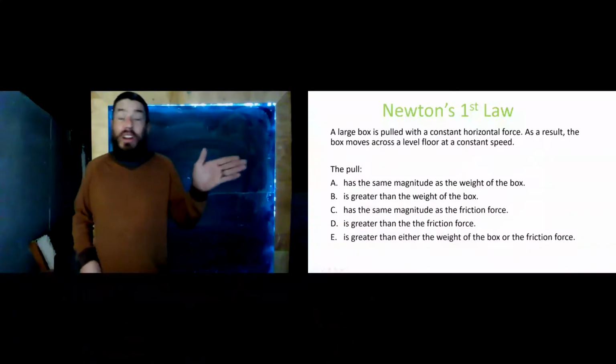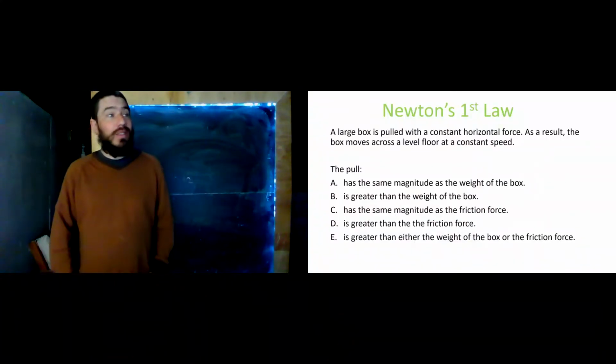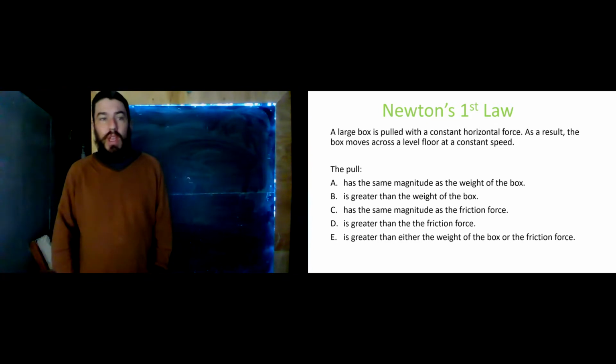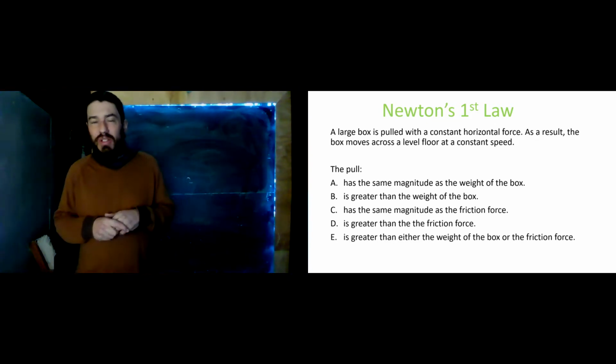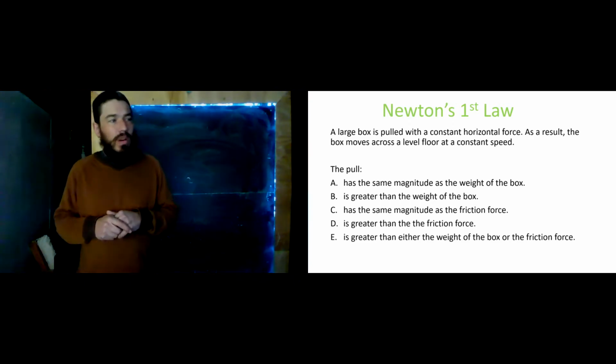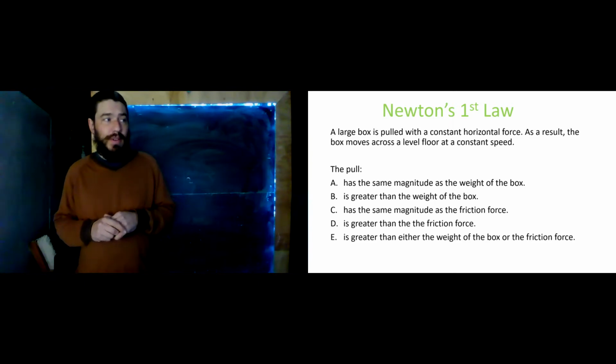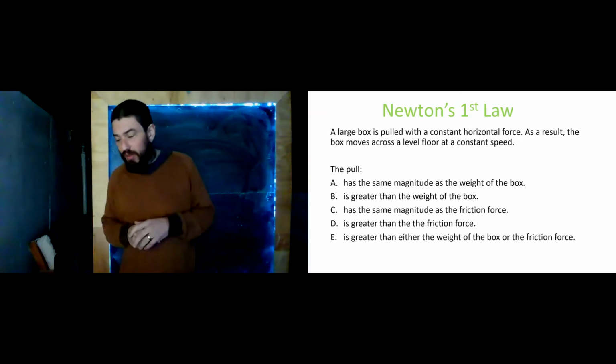To make sure we're all on the same page here and that you're not stuck in an Aristotelian mindset, let's look at this example. A large box is pulled with a constant horizontal force. As a result, the box moves across a level floor with a constant speed. Does the pull have the same magnitude as the weight of the box? Is it greater than the weight of the box? Or does it have the same magnitude as the friction force? Or is it greater than the friction force?